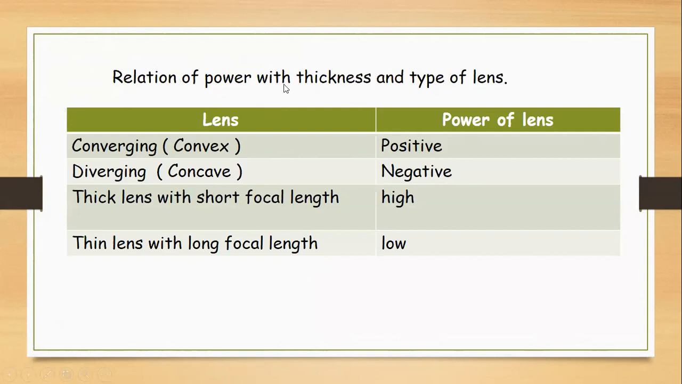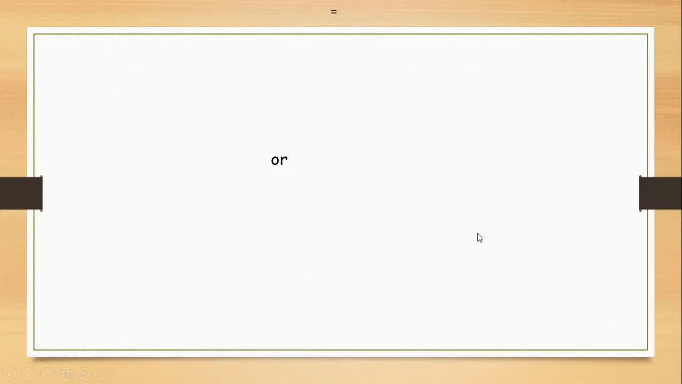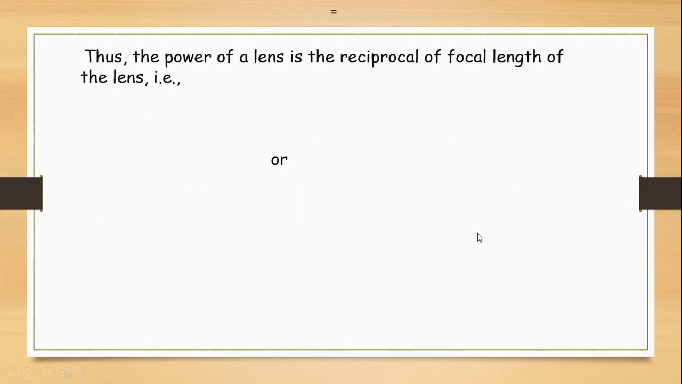Now the relation of power of lens with the thickness and type of lens, this is just a quick table. A converging lens, that is the convex lens, has a positive power. A diverging lens, that is concave, has a negative power. If the lens is thick, it means a shorter focal length, so power of lens is high. If the lens is thin with long focal length, the power of lens is low. Now you can see the inverse proportionality between power of lens and the focal length. Thus the power of a lens is the reciprocal of its focal length.